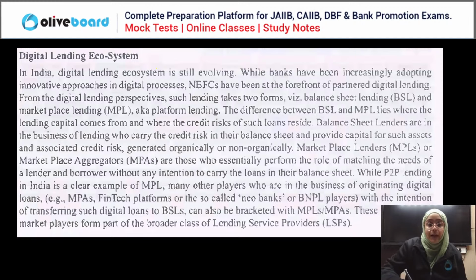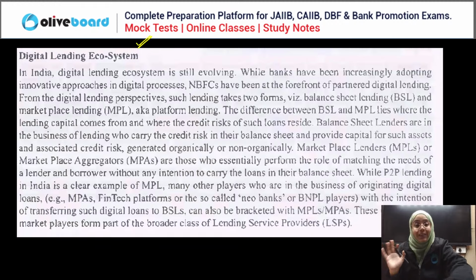Now, this is regarding the digital lending ecosystem. I have given you the full screenshot so that if you want to revise, you can easily revise the complete terms. Okay. Done.